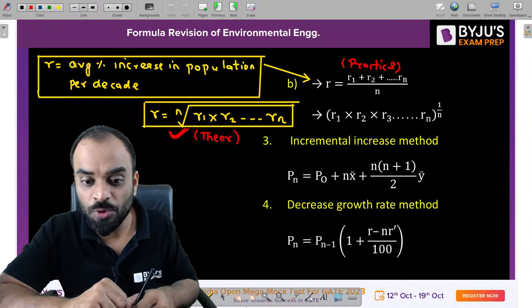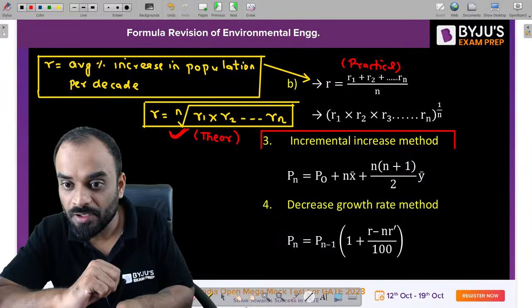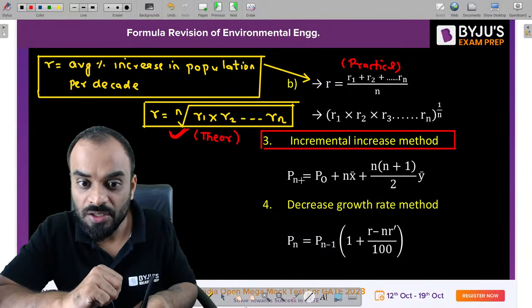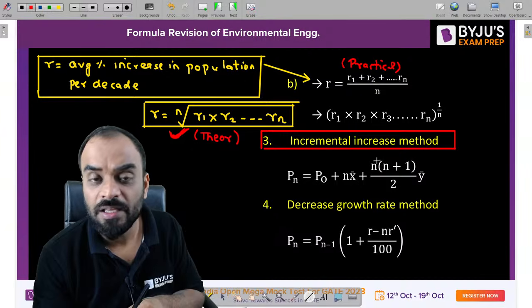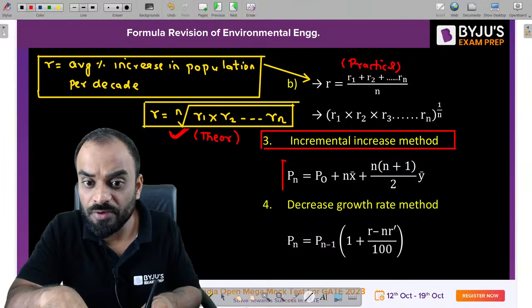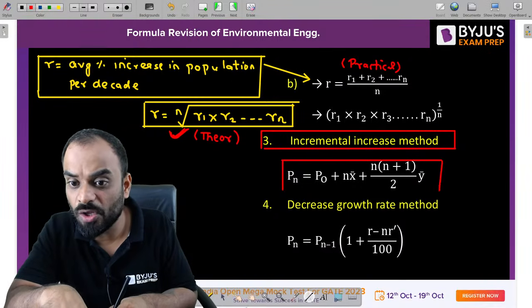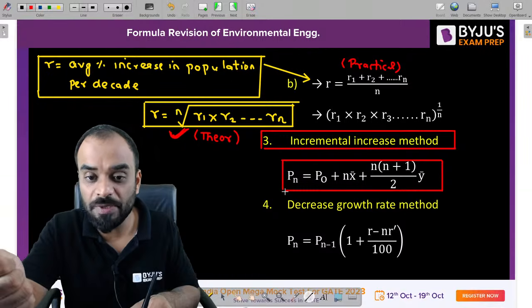Okay, let's move to the next formula, which is the incremental increase method. Pn is equal to P naught plus n into x bar plus n(n plus 1) divided by 2 into y bar. Okay, this is the formula for the incremental increase method. Now what is x bar? You know that. What is n? You know that. What is P naught? You know that.